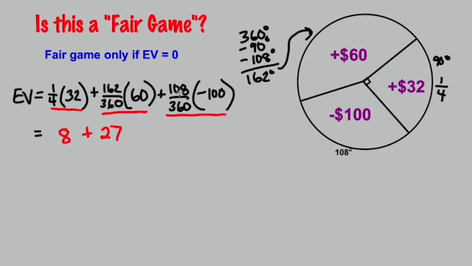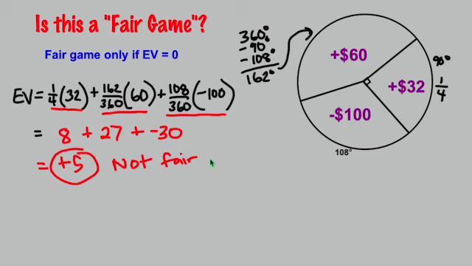And then finally over here, if you took 108, multiplied it by negative 100 and divided by 360, that would be negative 30. And then we add these numbers up. 8 plus 27 is 35, and 35 minus 30 is a positive 5. So this would not be considered a fair game. I'm going to write right here, not a fair game. If you're playing this game, that's great, because you're winning $5 on average.